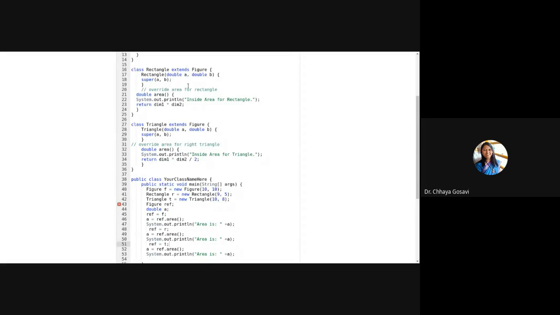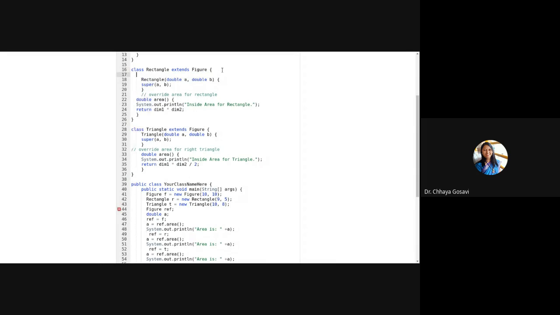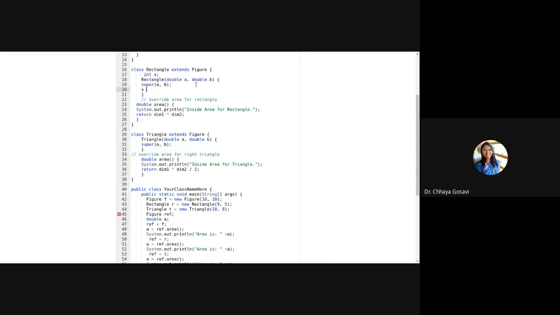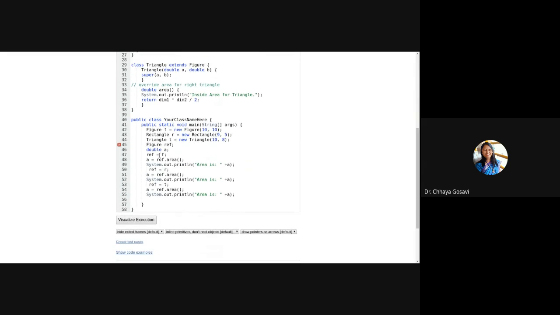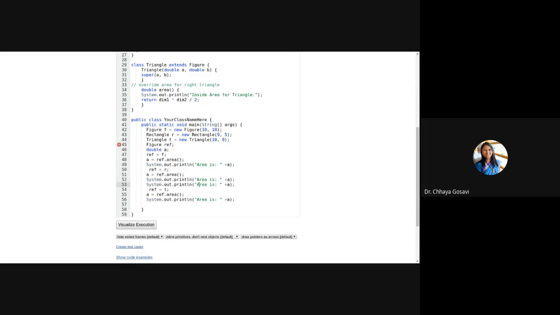If you define any variable here in class Rectangle, say int x, and here say x is equal to 10 in the constructor, you are assigning some value, and if you try to access that value with System.out.println, when you are assigning a rectangle object to the reference, you're printing an area, and if you try to print the value of x, if you write here ref.x, it will show an error.